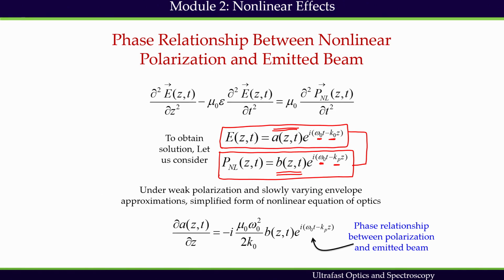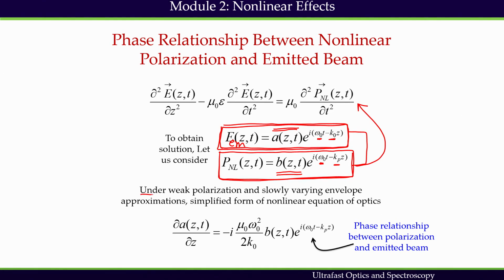So, under weak nonlinear polarization and slowly varying envelope, there are two approximations we have to take in order to solve this problem. We have taken a general solution for the emitted field and the nonlinear polarization, and then we can plug that into this equation.